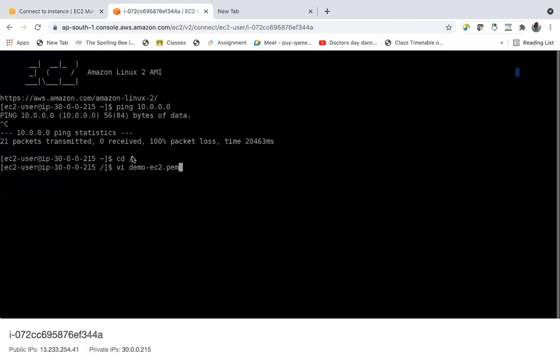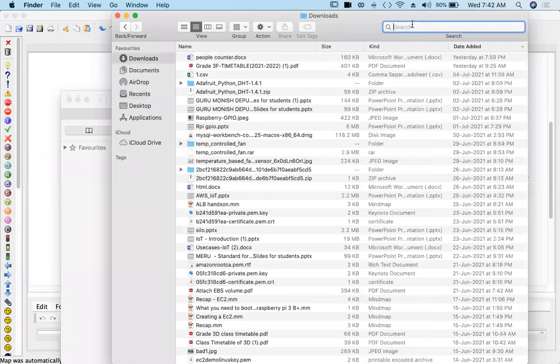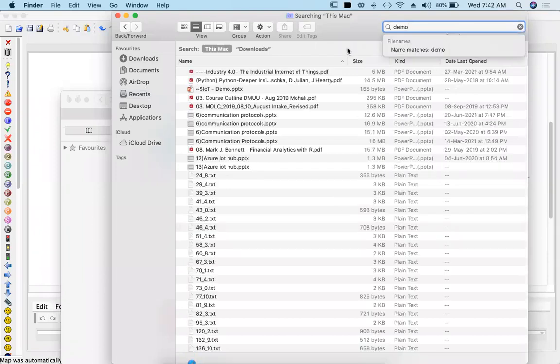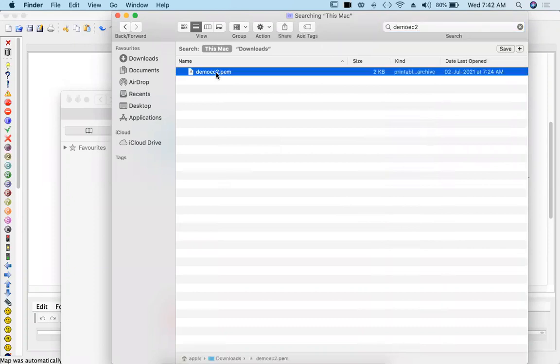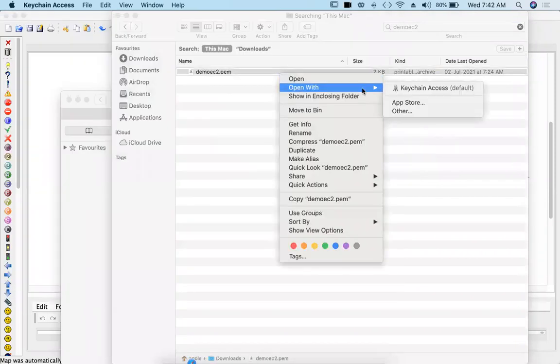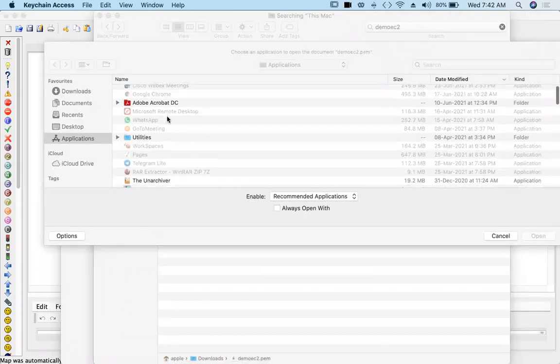So vi demo ec2 .pem is the key pair. What I am doing, I am copying this key pair, right?